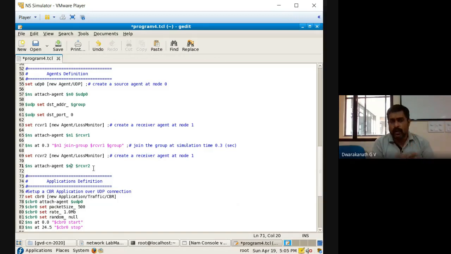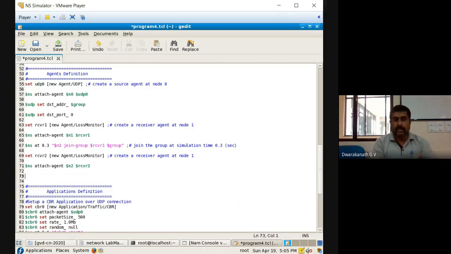Now, what about this receiver 2? When receiver 2 should come in and when it should go out, some line should be there. The timings have not been defined. If I never define timings like this, receiver 2 will never come to the group, meaning packets will never go to receiver 2. Then I should define when he will come and join the group.